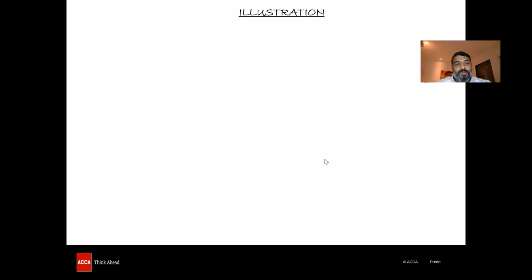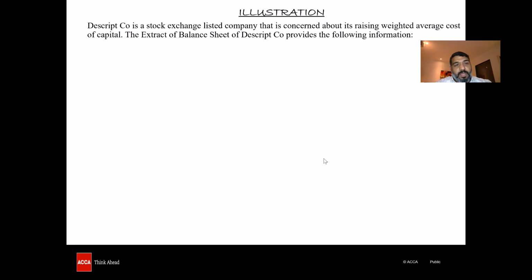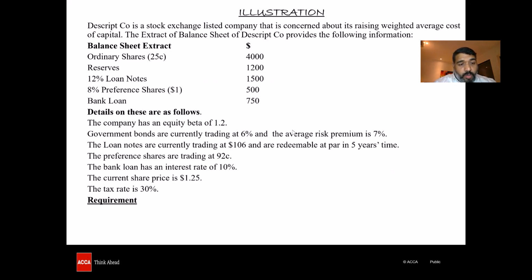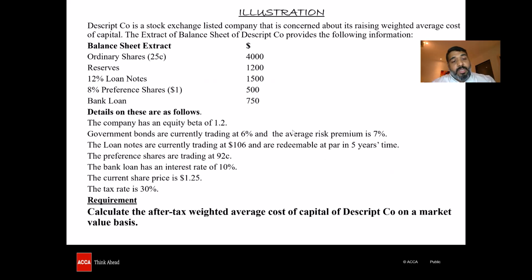And here the illustration goes. Descript Company is a stock exchange listed company that is concerned about raising weighted average cost of capital. No, this is not how you're supposed to read the question. Where do you start? You are supposed to start from the requirement. So navigate all the way. Where is a requirement? A requirement is at the bottom. What is a requirement? Calculate the after tax weighted average cost of capital of Descript Company on market value basis.